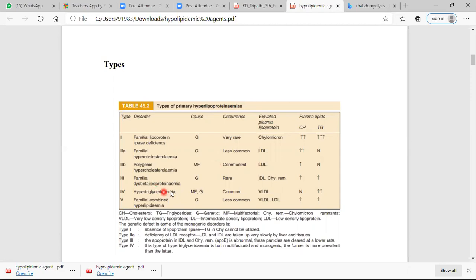Familial dysbetalipoproteinemia is again rare, and the IDL level increases. In hypertriglyceridemia, the VLDL level increases. And in familial combined hyperlipidemia, VLDL and LDL increase.